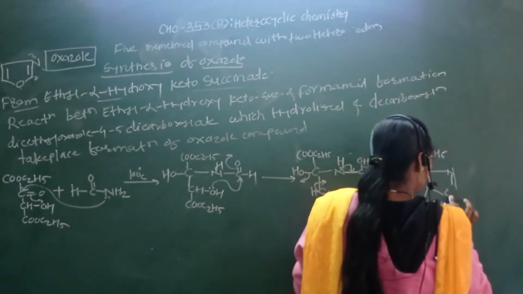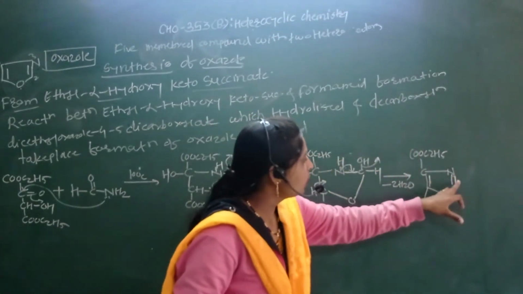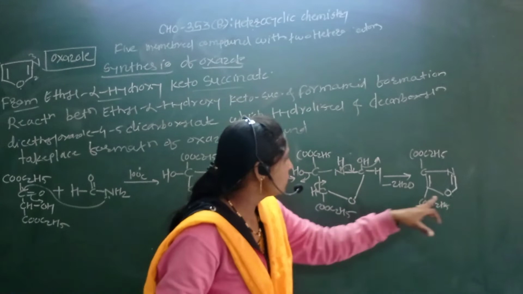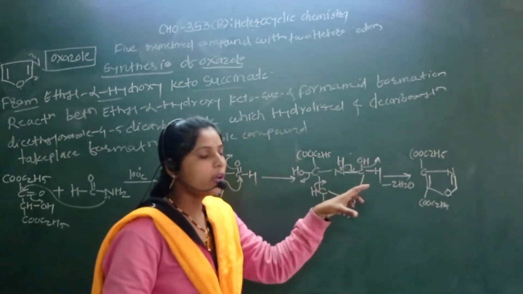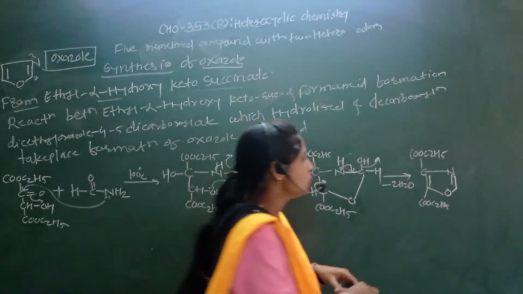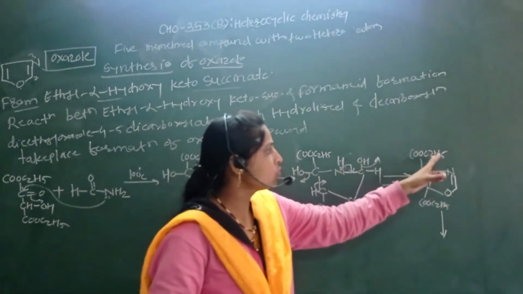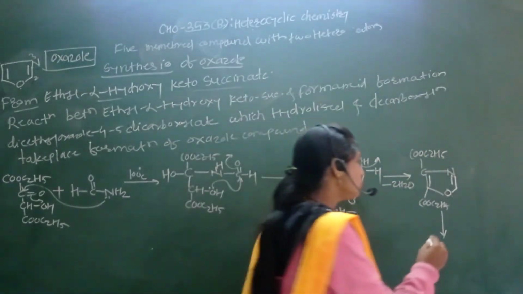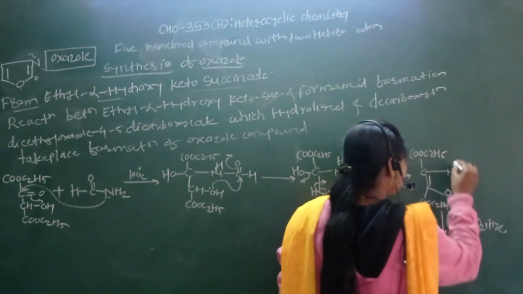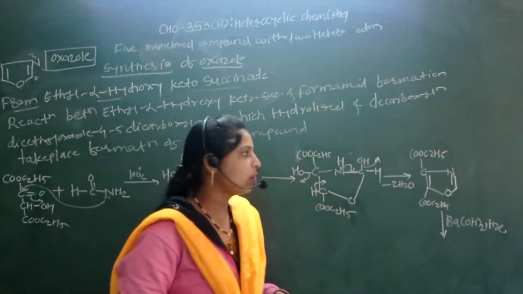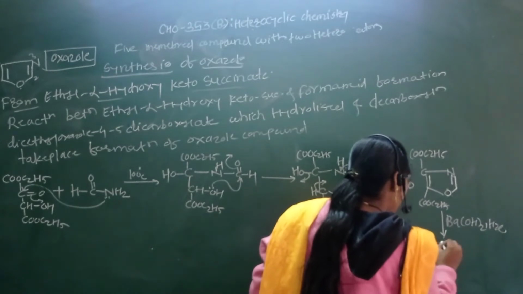See here, this nitrogen carbon bond, this carbon attached to the OH, this OH CH C COC2H5, these two hydroxyl group can be removed in the form of minus H2. Simply in next step, here presence of the COC2H5 group. So first of all we have to use here barium hydroxide in presence of H2O. So here formation of the enolate ion. Okay, this acts as a base. So here again formation of the, like in this way,